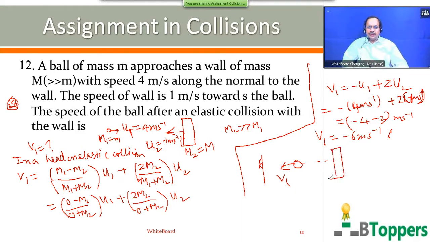You can also follow an alternate method similar to the alternate method which I have discussed for question number 8. That means you can also solve the problem by using two equations. One equation is m1 v1 plus m2 v2 equal to m1 u1. Another equation is v2 minus v1 equal to u1 minus u2 in the case of elastic head-on collision. So you have to neglect m1 compared to m2. You can follow the same procedure as I explained in question number 8 for the alternate method. The same alternate method can also be applied for this problem.